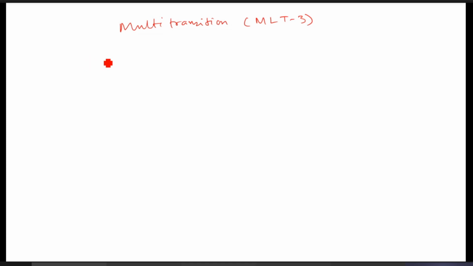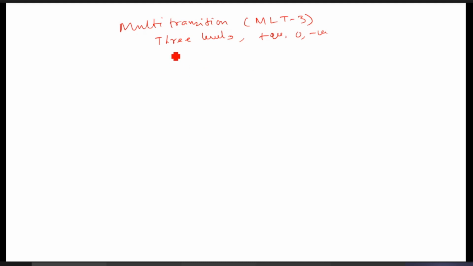Here three levels will be there. So here indicate three levels. Three levels are considered, say positive, 0, negative. Right, three levels are there, and three transition rules.